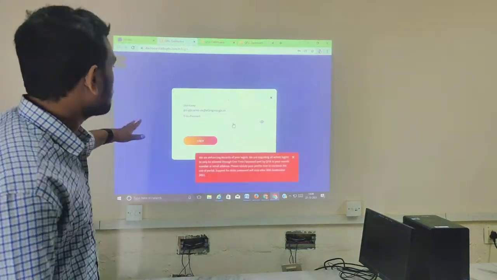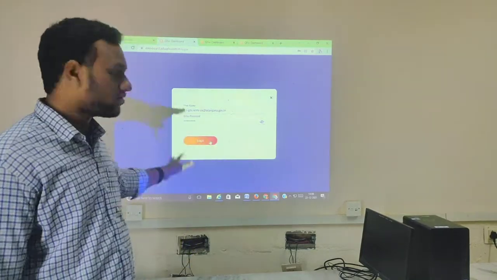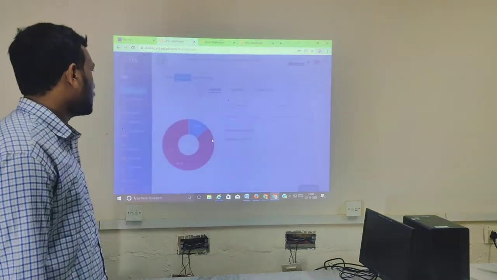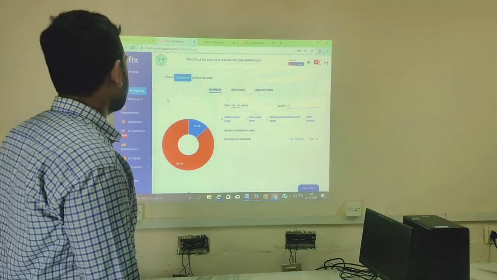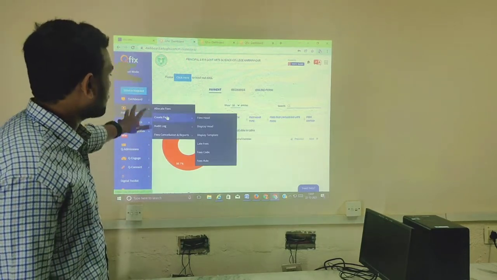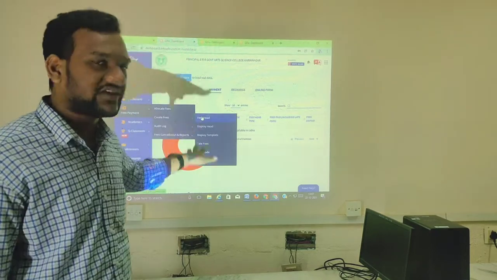Now we are going to enter the password of our college, and click on the login button. Next, the page will open, and here we have to click on fee payment. Several options will appear, and we have to select create fees, and then select fees head.